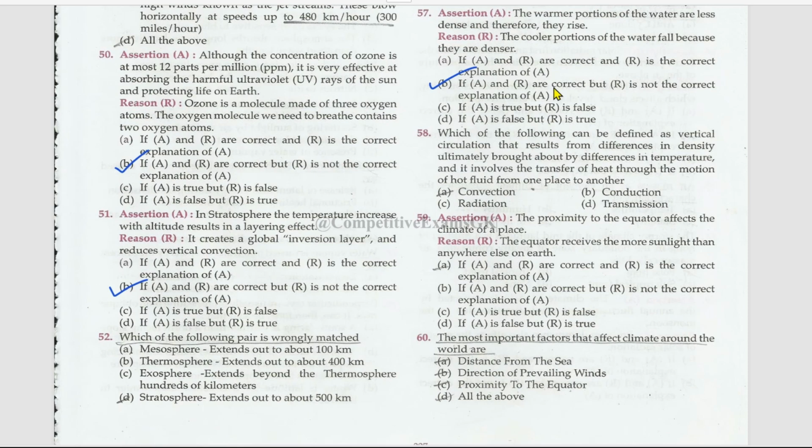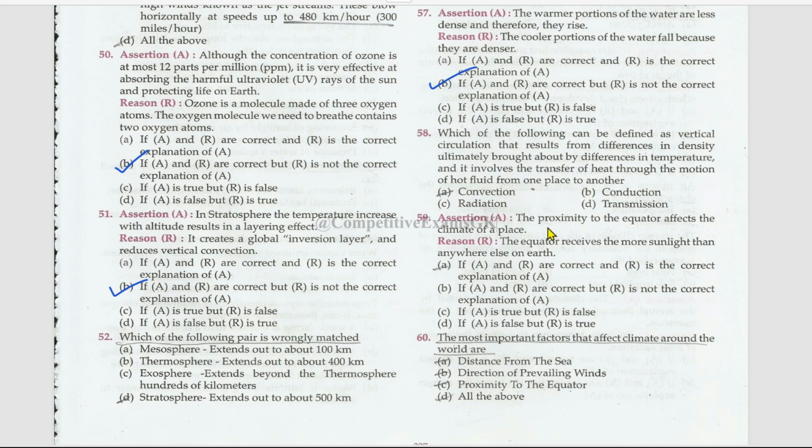Next assertion and reason. The warmer portions of the water are less dense and therefore they rise. True. The cooler portions of the water fall because they are denser. This is also right, but this is not the right explanation for assertion. Which of the following can be defined as vertical circulation that results from differences in intensity ultimately brought about by differences in temperature, and it involves the transfer of heat through the motion of hot fluid from one place to another? That is convection.